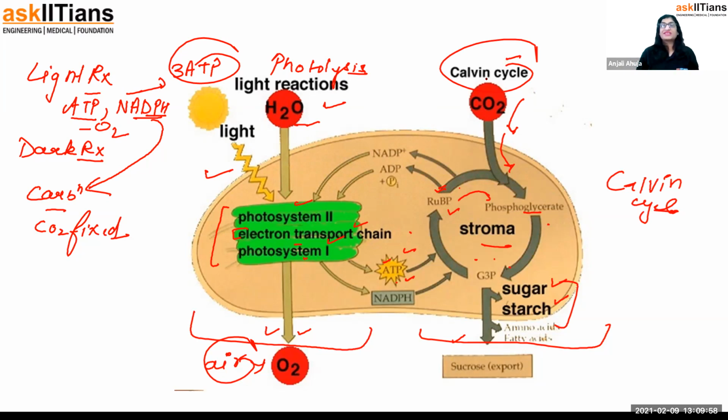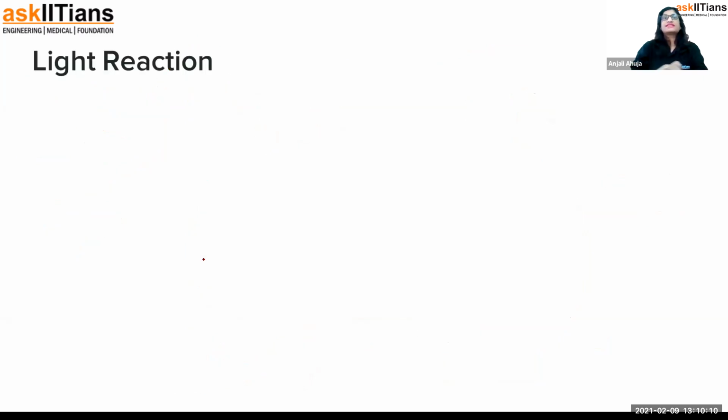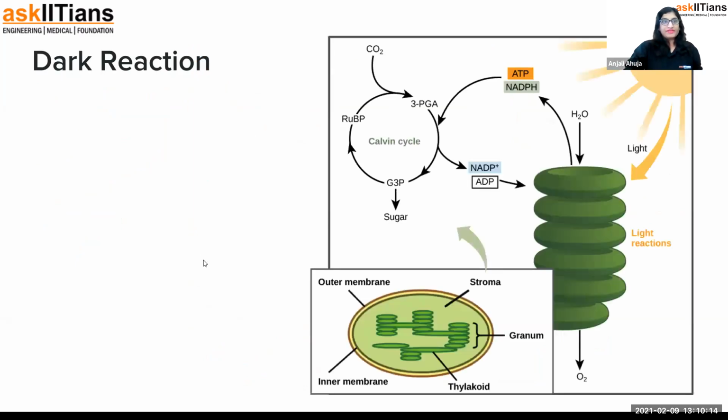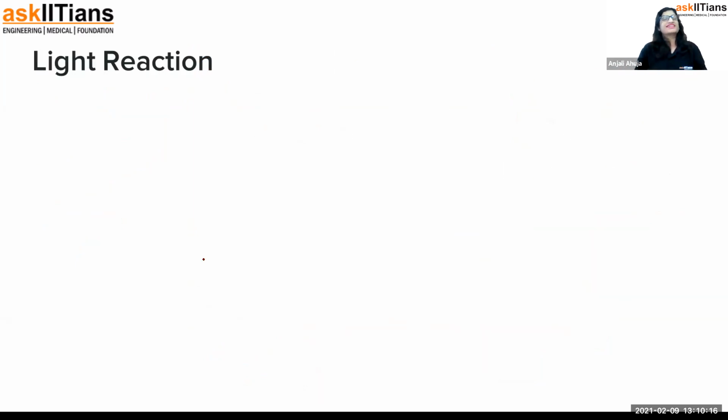Now, guys, because you're an AskIITian, obviously you'll be learning extra. So let me give you a little information about photosystem 1 and photosystem 2. I suppose now, guys, this is very much clear to you. Let me see. I think I have 2 slides on the light reaction. I'll use the space accordingly. Light reaction is also known as light dependent reaction.